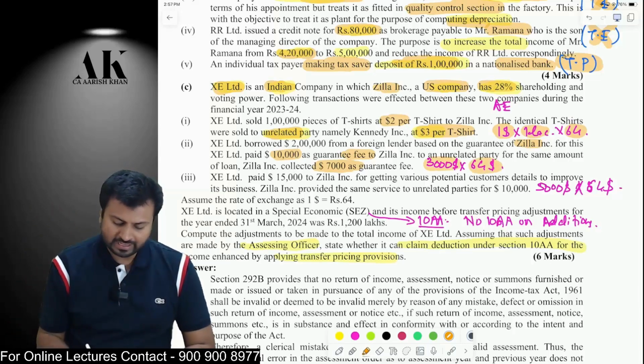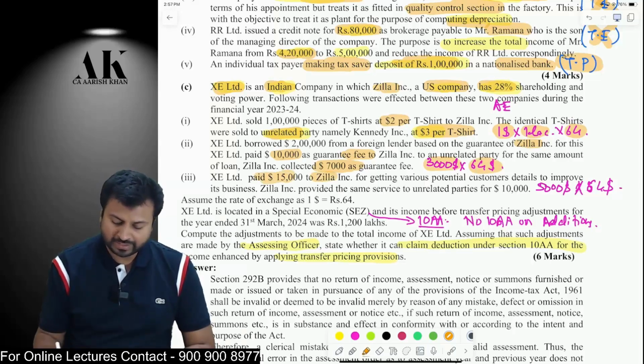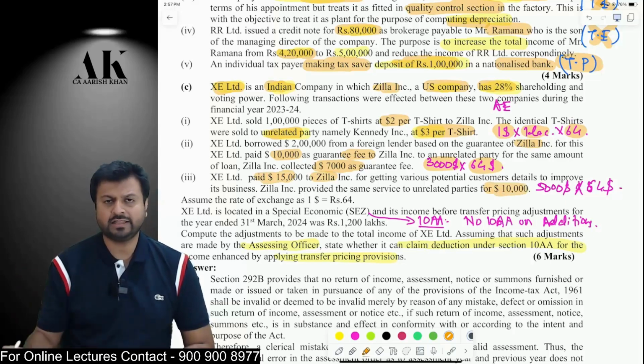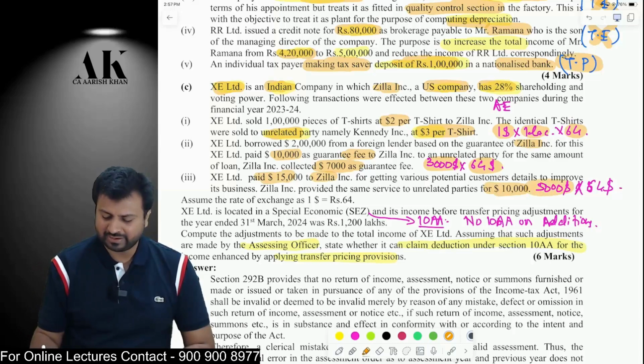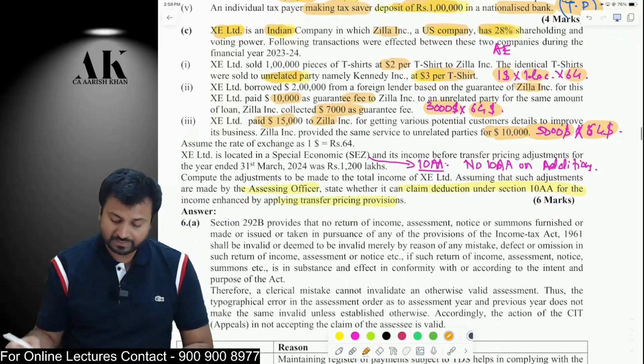Okay. Similarly, you are paying some extra amount for getting various potential customers, some kind of commission. 15,000 to the associate enterprise and to an unrelated party, you are paying lesser, 10,000. So the differential amount has to be added back, 5,000 into 64. So therefore, this much is the amount of income which will be added back in the form of what? Primary adjustment.